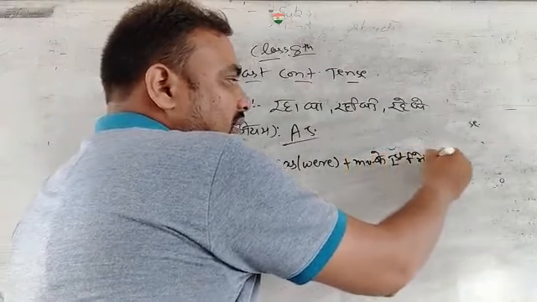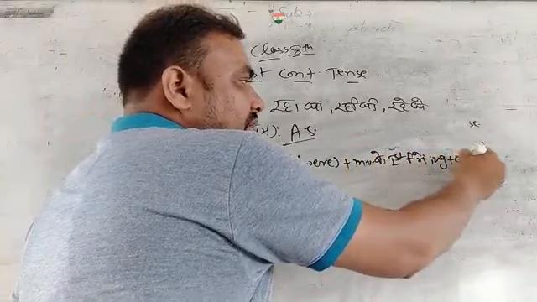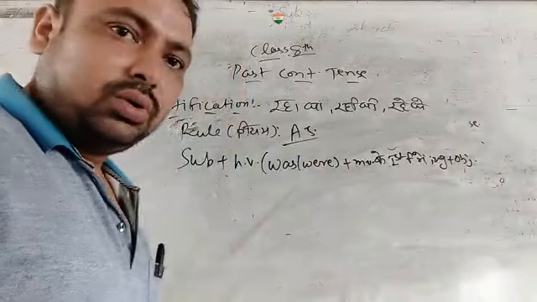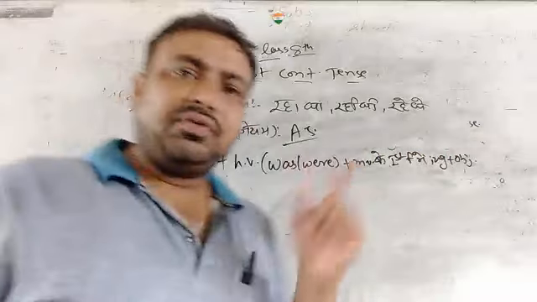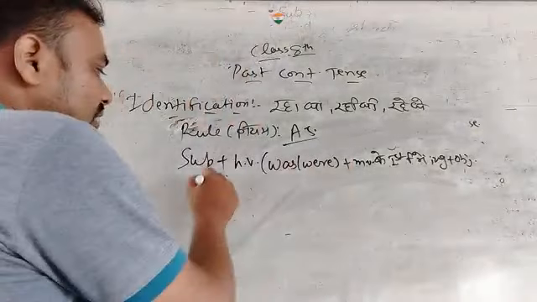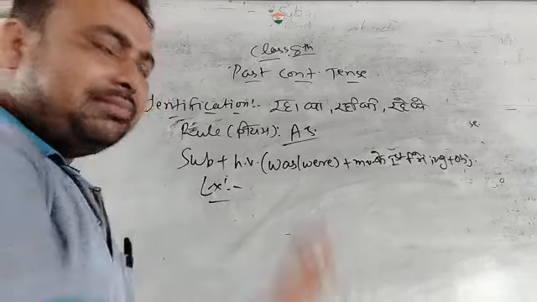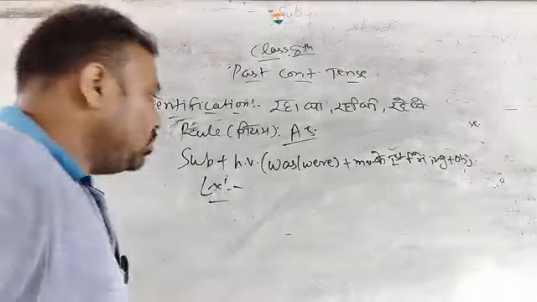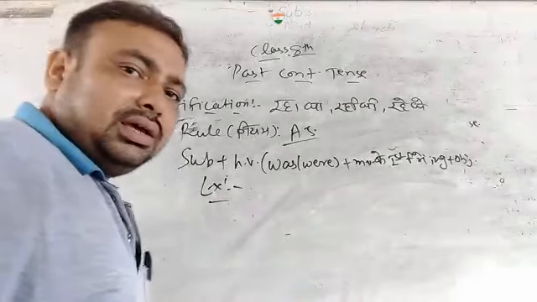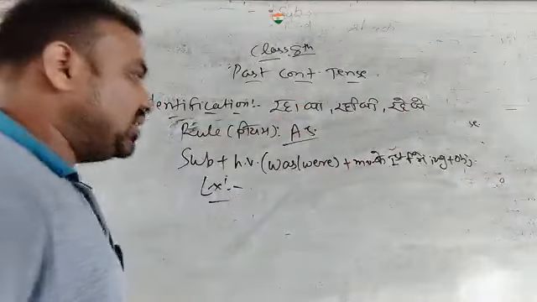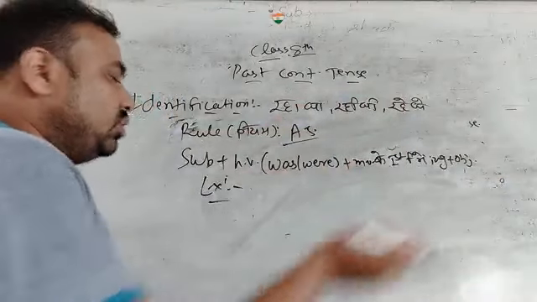Form में ing, then ing in the main verb, then finally we add object. Okay, is that clear to all of you? Okay, now we have an example. With the help of this example, we understand what it says, and how to make the translation in past continuous tense from Hindi to English.